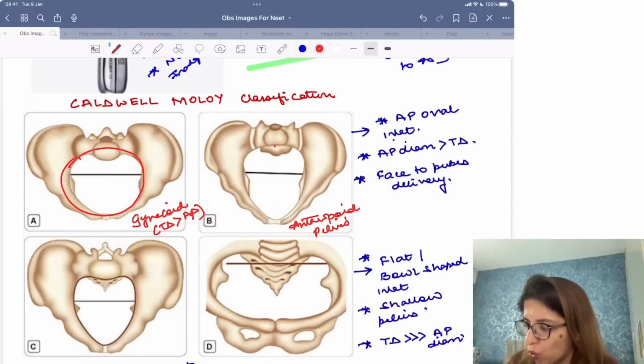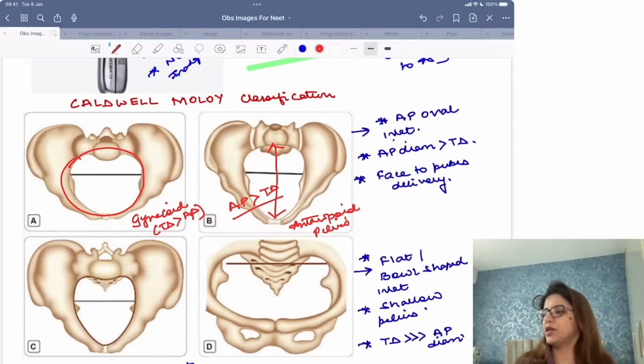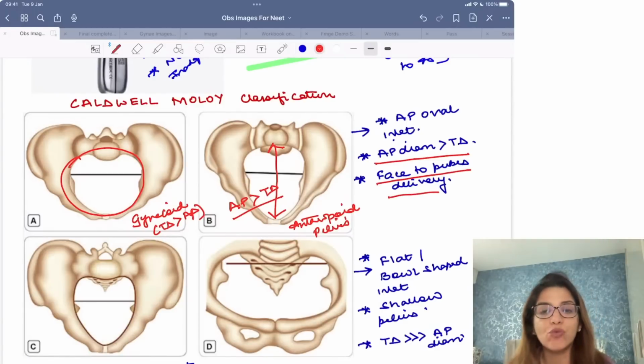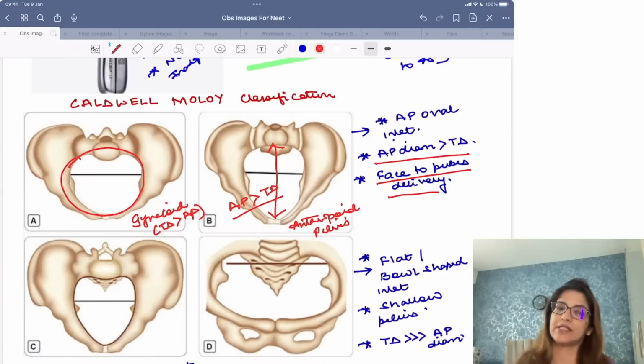Anthropoid pelvis is the only pelvis in which AP diameter is more than transverse diameter. So the shape of the inlet is an antero-posterior oval, right? This is the pelvis where you get face to pubes delivery. If they ask you face to pubes delivery seen in, it is seen in anthropoid pelvis.